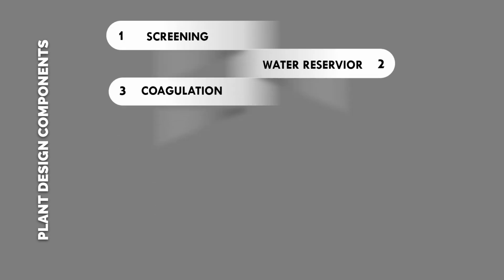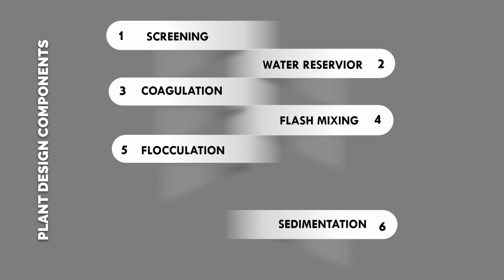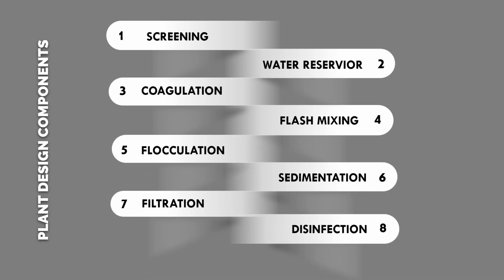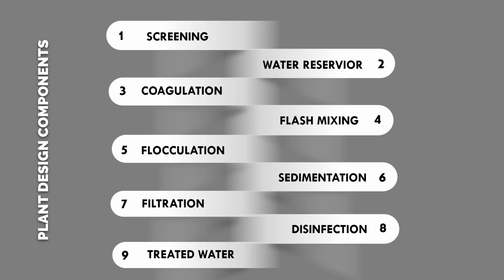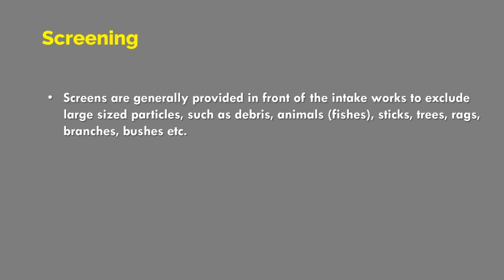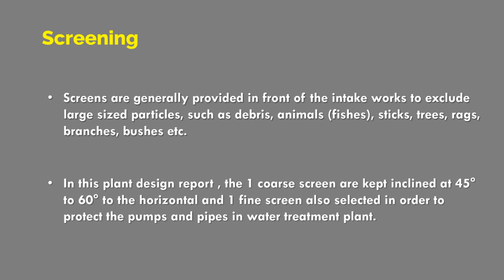The plant components are: number one is screening, number two is water reservoir, coagulation, flash mixing, flocculation, sedimentation, filtration, disinfection, and treated water storage. First, we go through the screening section. Screens are generally provided in front of intake works so that large particles like debris, animals, fish, sticks, trees, racks, branches, and bushes can be removed.